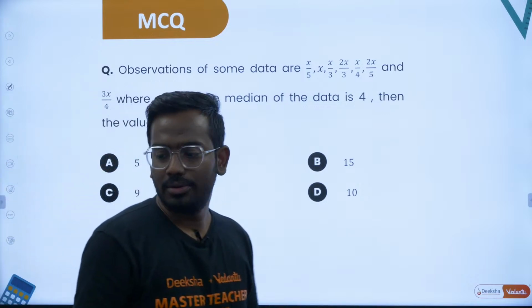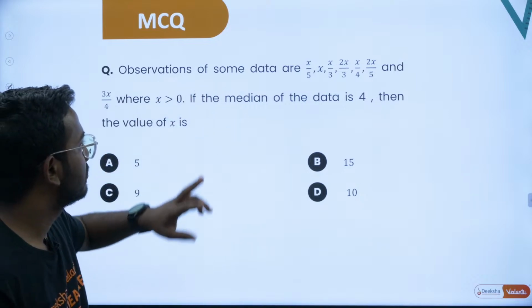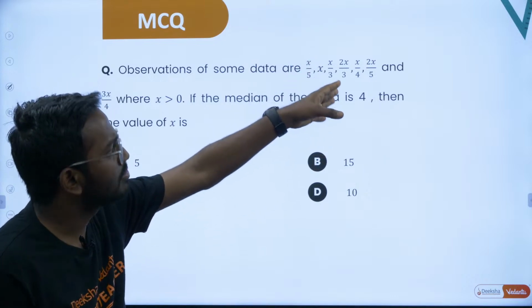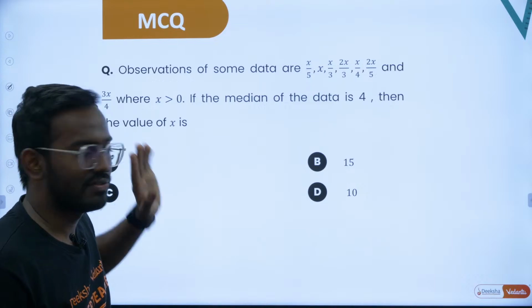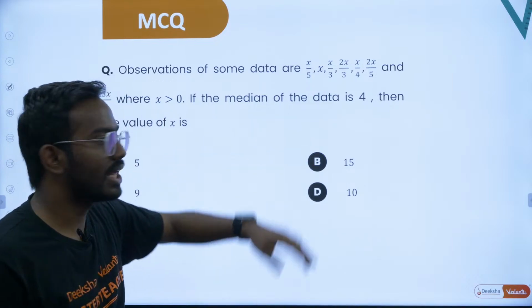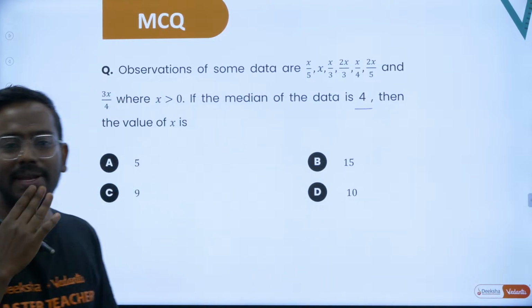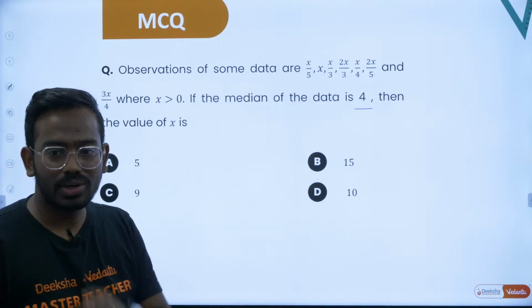So now the interesting part. Observations are given of some data: x by 5, x by 3, 2x by 3, x by 4, 2x by 5 and 3x by 4, and they have told x to be positive. Since they have mentioned positive, we'll have to arrange accordingly. If the median of the data is 4, they have already given the median, so you'll have to arrange them and pick the middle one, that itself is 4, right?